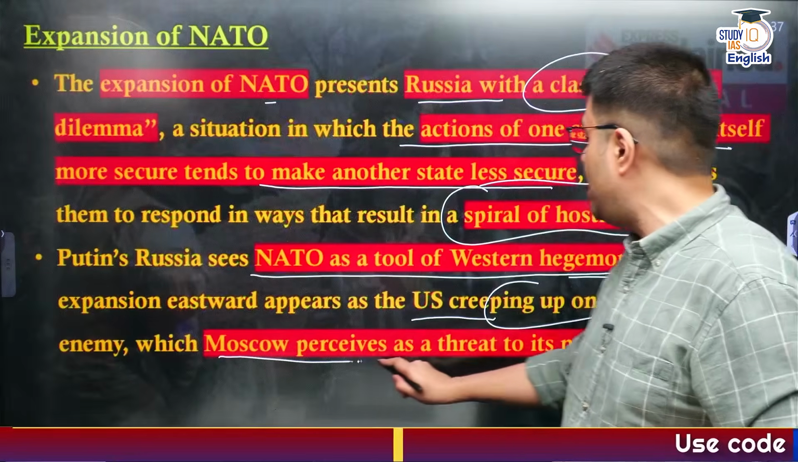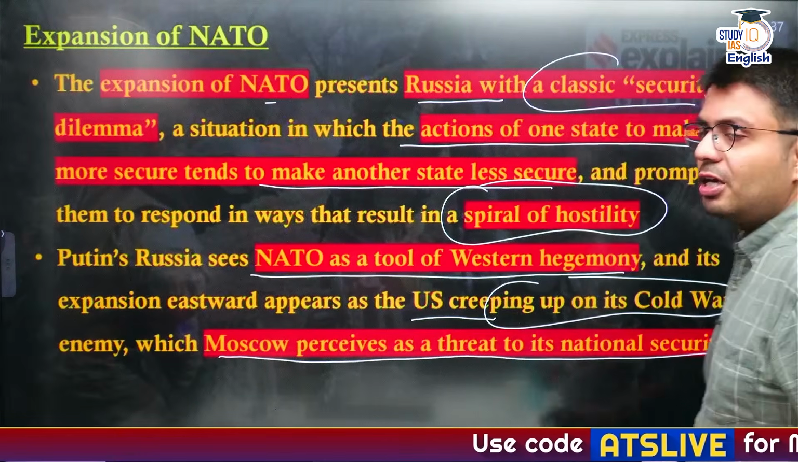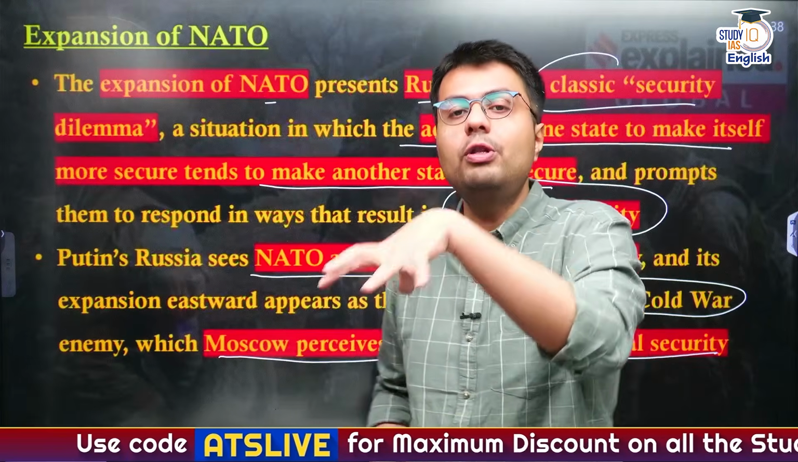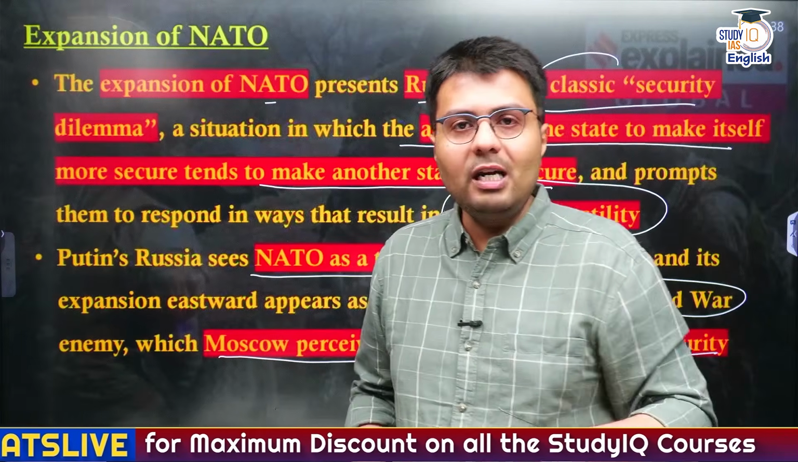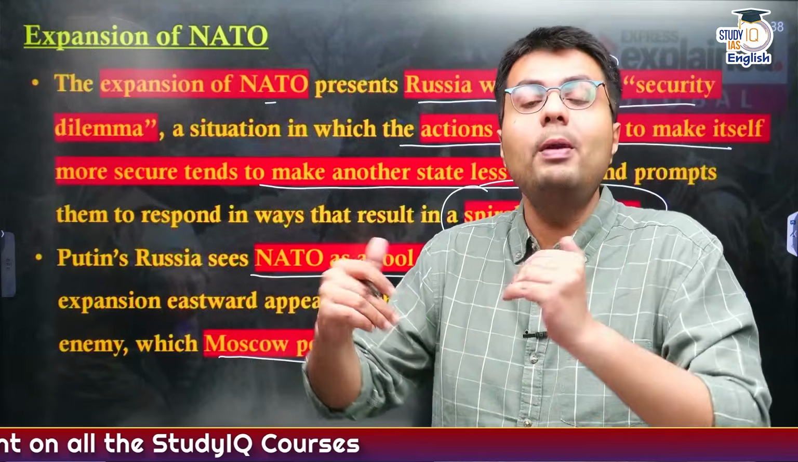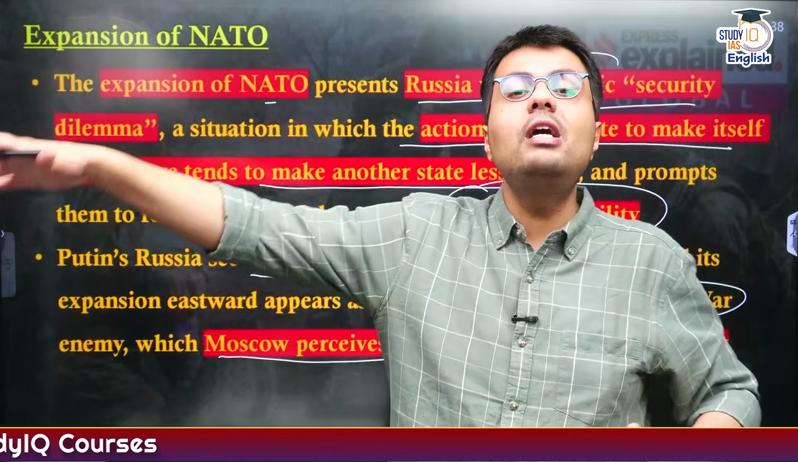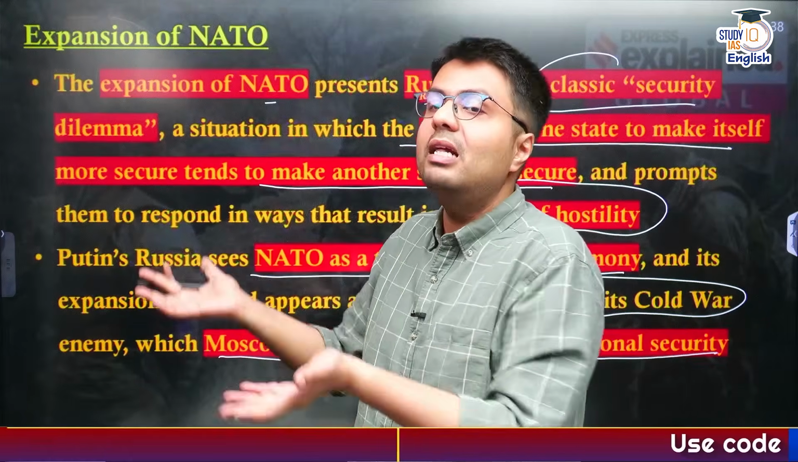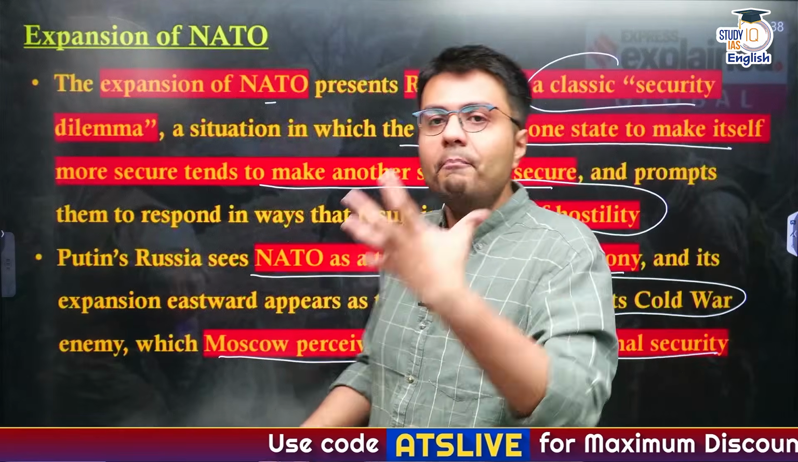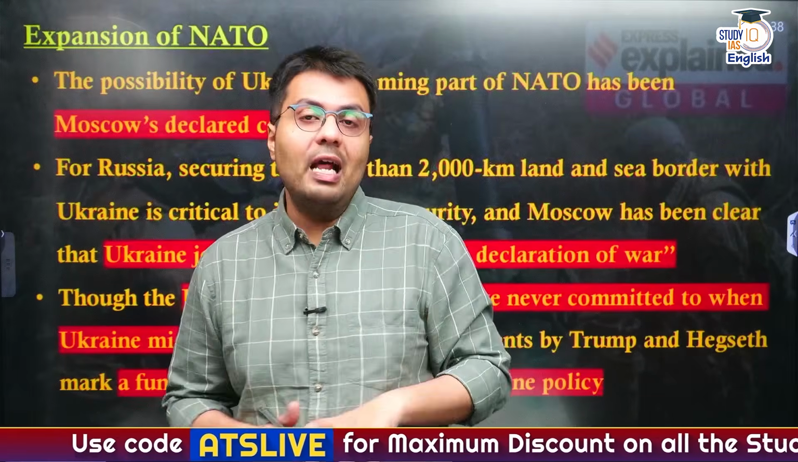And Moscow perceives this as a threat to its national security, because as NATO moves eastward and very close to the borders of Russia, there is a theoretical possibility that nuclear weapons belonging to France, the UK, and the US can be deployed very close to the borders of Russia, and automatically this will be perceived by Russia as an aggressive move, right? So this is why it is seen as a security dilemma for Russia.